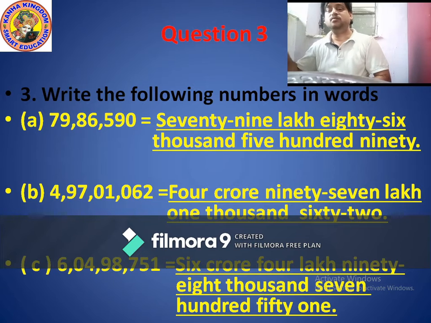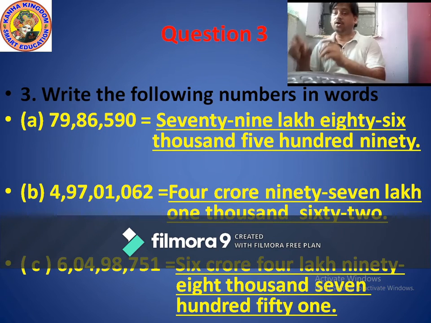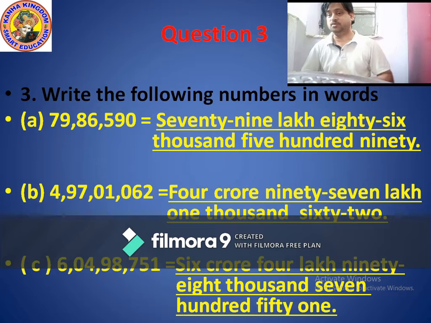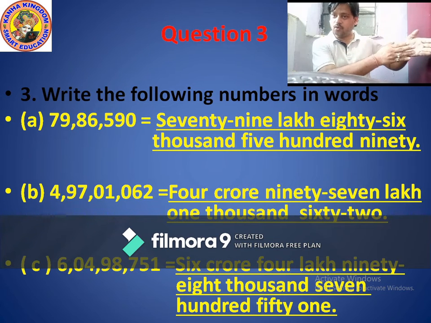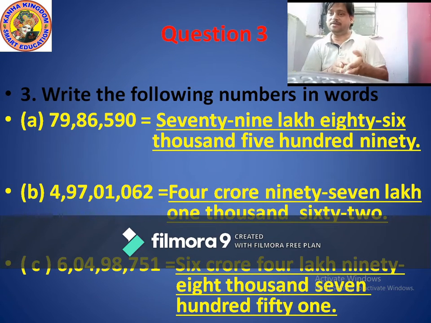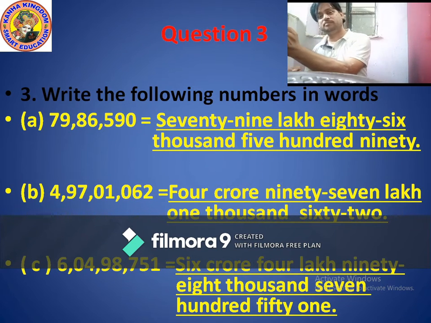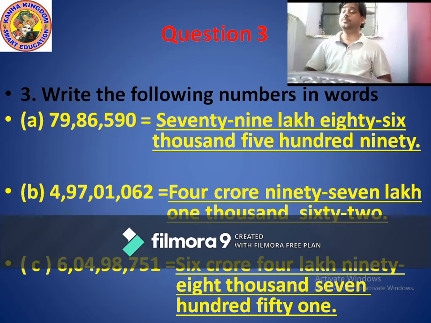In the ones period, which three figures? 062. So don't read 062, you just read 62, because 0 is in the 100 place, and where 0 is there you don't read anything. You just read it as 4 crores 97 lakhs 1062. Okay, I hope you all understand how to read numbers in words.